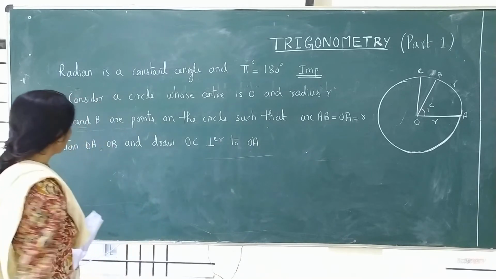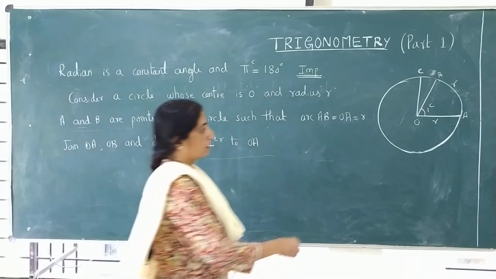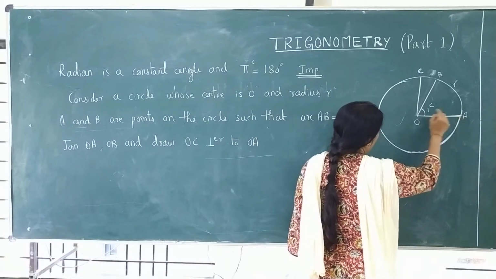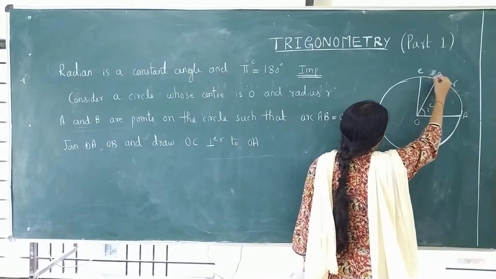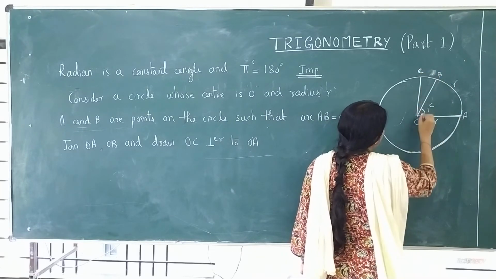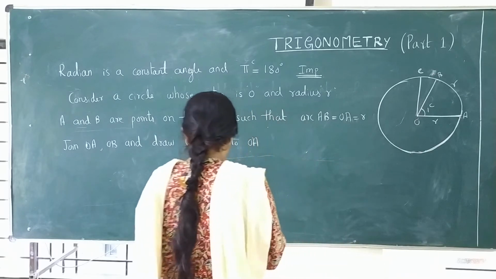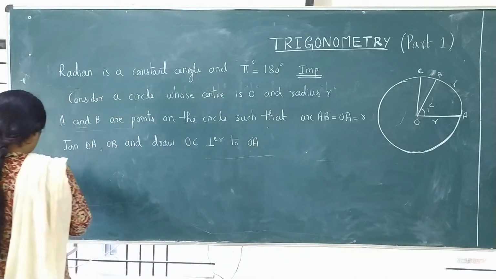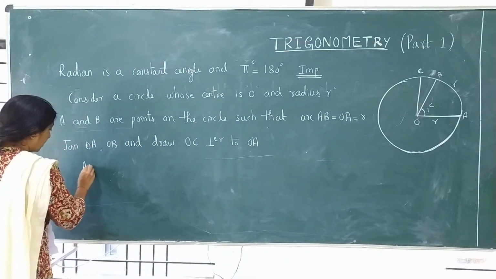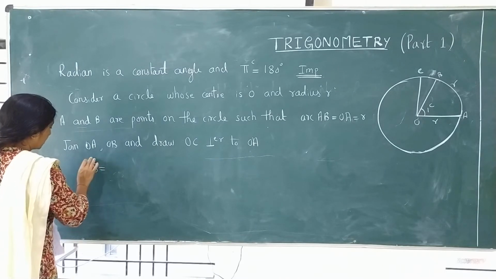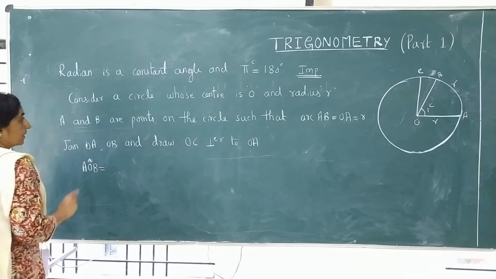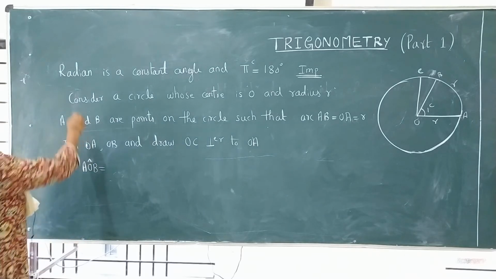So what we are calling: join OA, OB and draw OC perpendicular to OA. Then what is angle AOB? See that this is a symbol for angle.